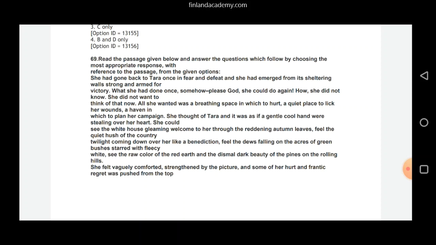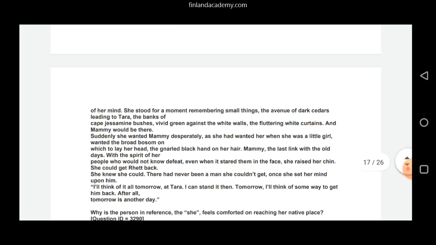She thought of Tara, and it was as if a gentle, cool hand were stealing over her heart. She could see the White House gleaming welcome to her through the reddening autumn leaves, feel the quiet hush of the country twilight coming down over her like a benediction, feel the dews falling on the acres of green bushes tarred with fleecy white, saw the raw color of the red earth and the dismal dark beauty of the pines on the rolling hills. She felt vaguely comforted, strengthened by the picture, and some of her hurt and frantic regret was pushed from the top of her mind.